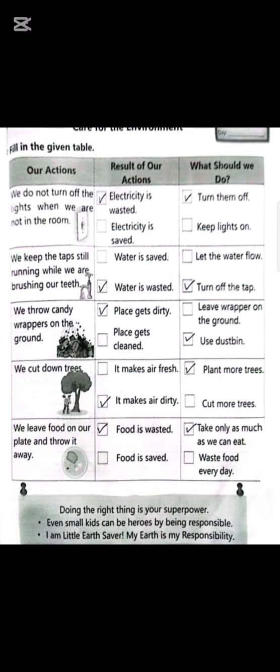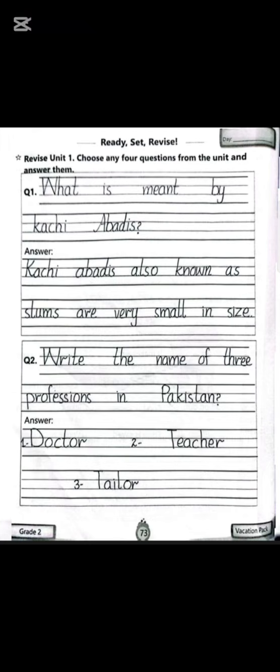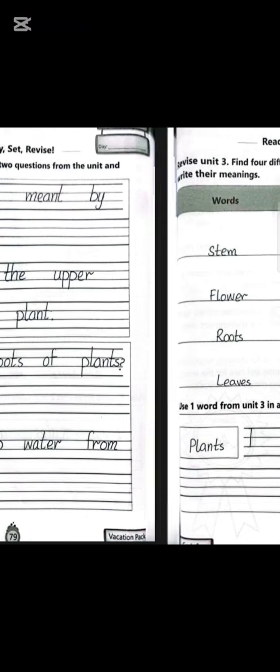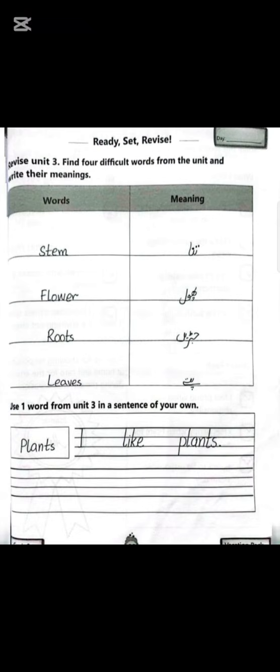Fill in the given table: our action, result of our actions, why we should do it. First of all, read our action and then the results of our action and then tick why we should do it. Choose any four questions from the unit and answer. What is meant by good habits? Write the names of three professions in Pakistan. Choose any two questions from the unit and answer. What is meant by stem? Define roots of plants. Words and meaning. Difficult words you find in the unit, like stem, flower, roots, leaves, write the meaning here.